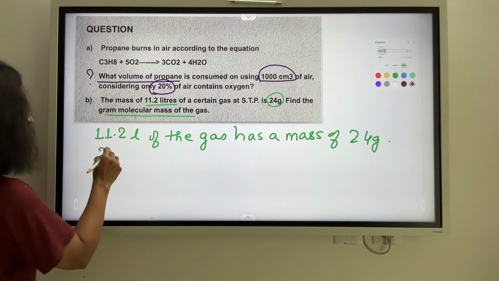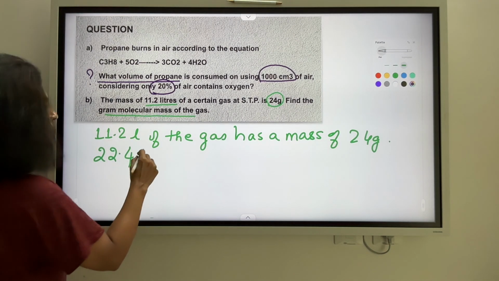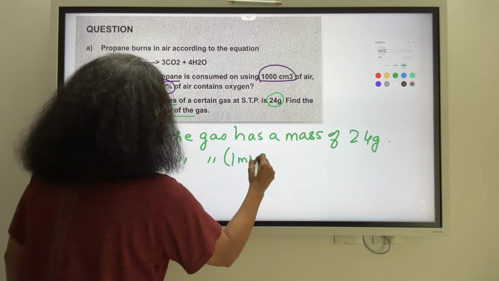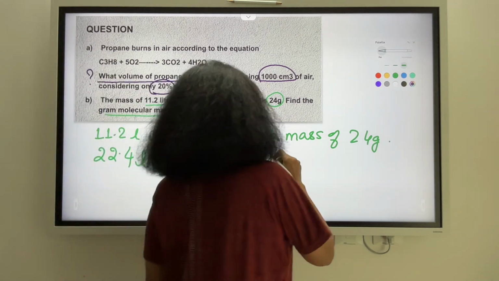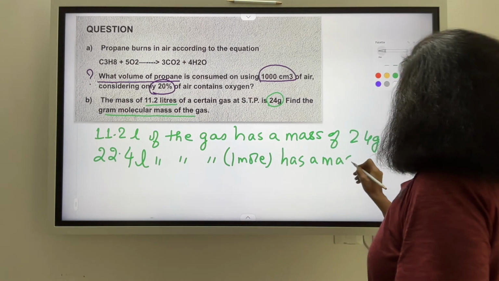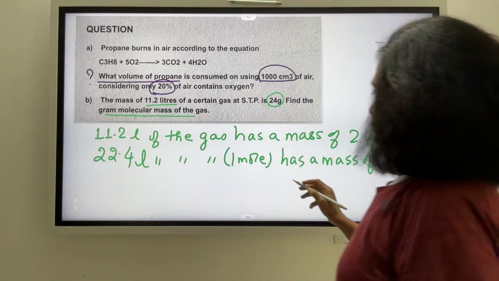So 22.4 liters of the gas, which is 1 mole, has a mass of how much?